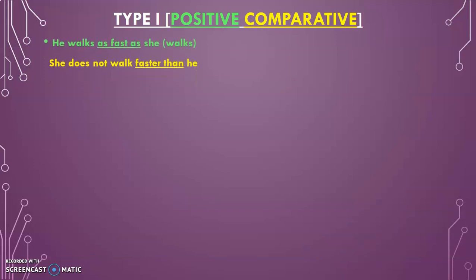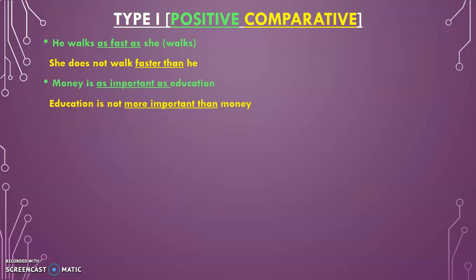Type 1 is only two things or two persons are compared. See the examples. He walks as fast as she. So she does not walk faster than he. Second, money is as important as education. So education is not more important than money. Here, with "important" we cannot make the -er form, so "more important" is used.